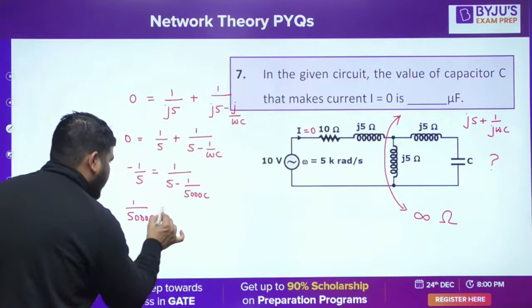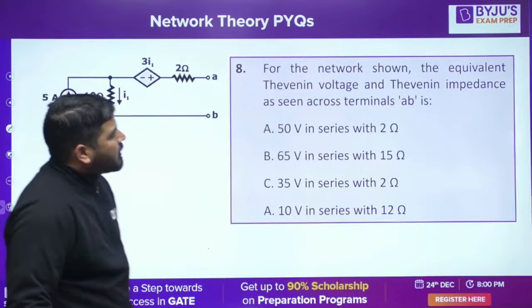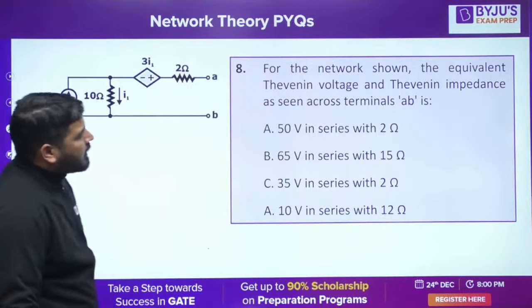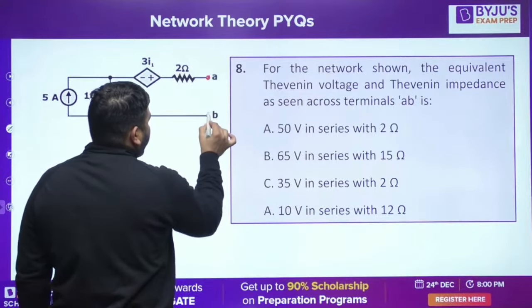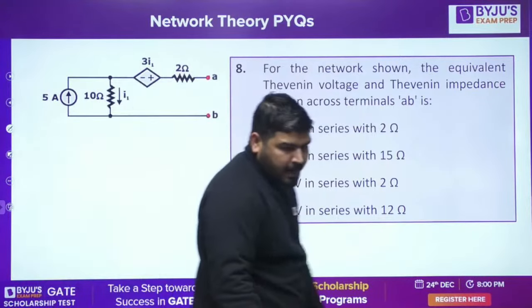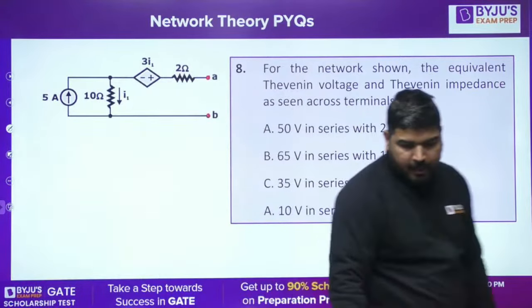So this is the next question. In this question, what is asked? For the network shown, find the equivalent Thevenin voltage and Thevenin impedance seen at the terminal AB. Between these two terminals, I need to calculate Thevenin voltage and Thevenin impedance. Now, you have to be careful. You don't need to calculate both.